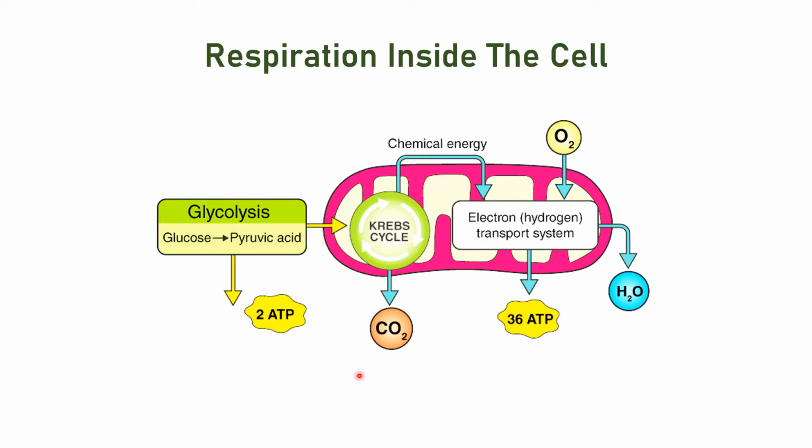So altogether 2 plus 36 is 38 ATP is released in this process, right? This process takes place in the mitochondria, and because it requires oxygen, we call it aerobic respiration. Clear?